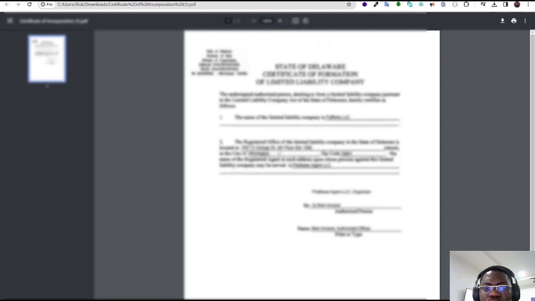So whenever Shopify wants to charge a tax for your transaction, they would be able to see that you have an address in the state of Delaware.